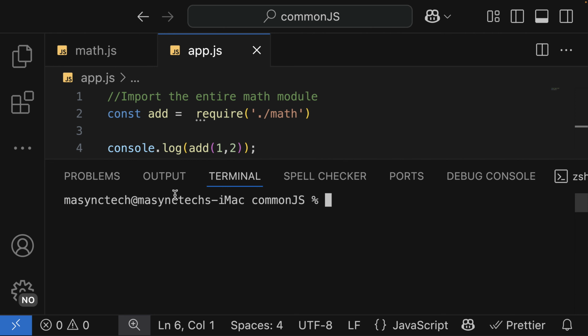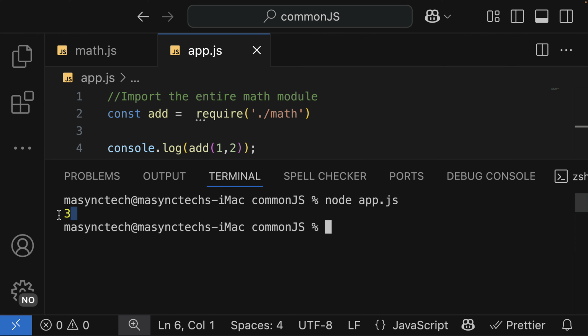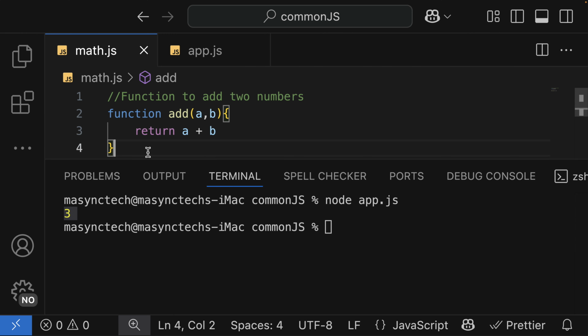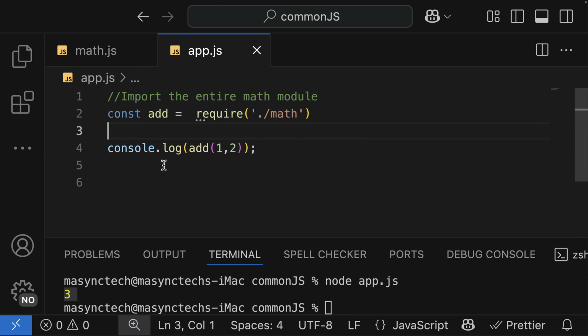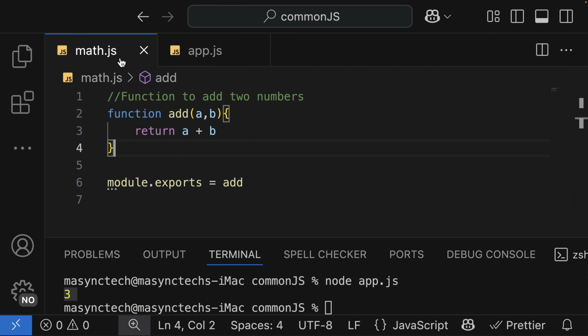So if I check my terminal and run the file, I got 3. The key note here is that we have a function and we want to make it global so that we can access it in the main file, in this case app.js. This is what we call the module system using the require statement. But we can improve upon this.